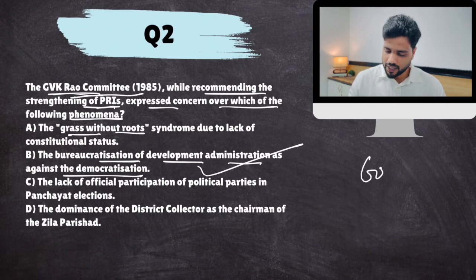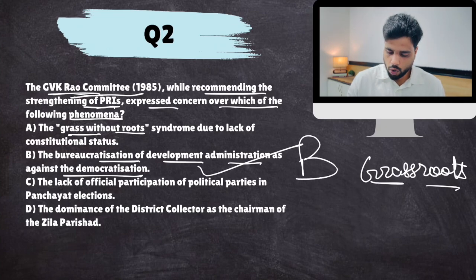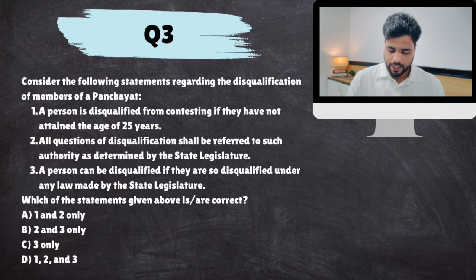Generally, we use the term grassroots democracy for panchayats, right? But they played with this word, grass without roots. Their roots are cut by the bureaucrats, state governments, officials. So the correct answer was B. Okay, next. Consider the following statements regarding disqualification of members of panchayat.